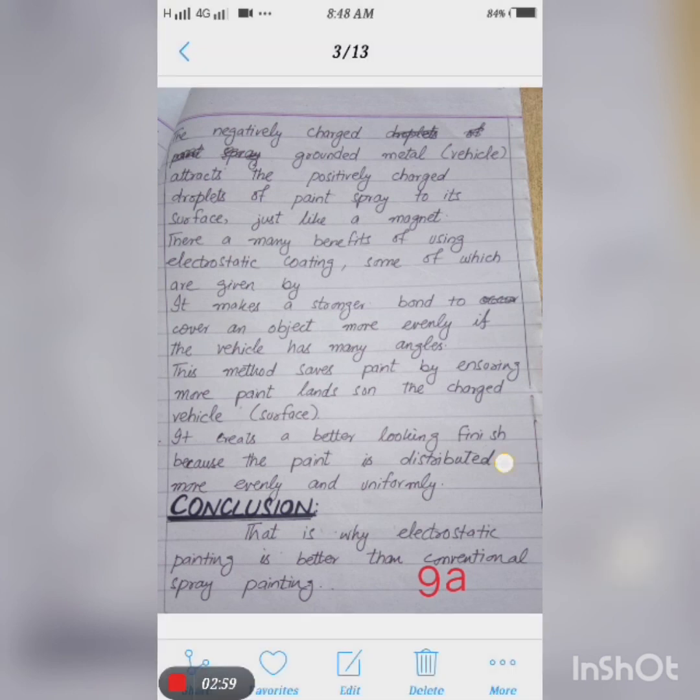The grounded metal object, meaning the gate or the grill which we are going to spray, is negatively charged by contact with the ground, and attracts the positively charged droplets of the paint spray to its surface just like a magnet.